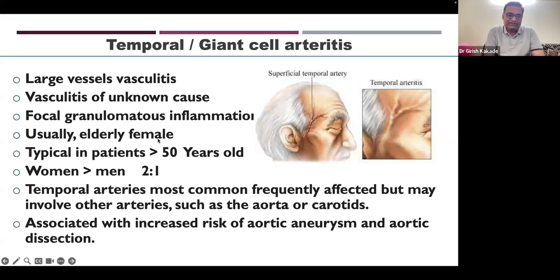If the age is more than 50 and patient has symptoms of large vessel vasculitis, likely patient has giant cell or temporal arteritis. It is affected more in women, 2:1, than men. And temporal arteries are more commonly affected, but other arteries, even aorta, carotids, and other branches of aorta also can be affected, but it's less common than Takayasu arteritis. It is associated with increased risk of aortic aneurysm and aortic dissection.